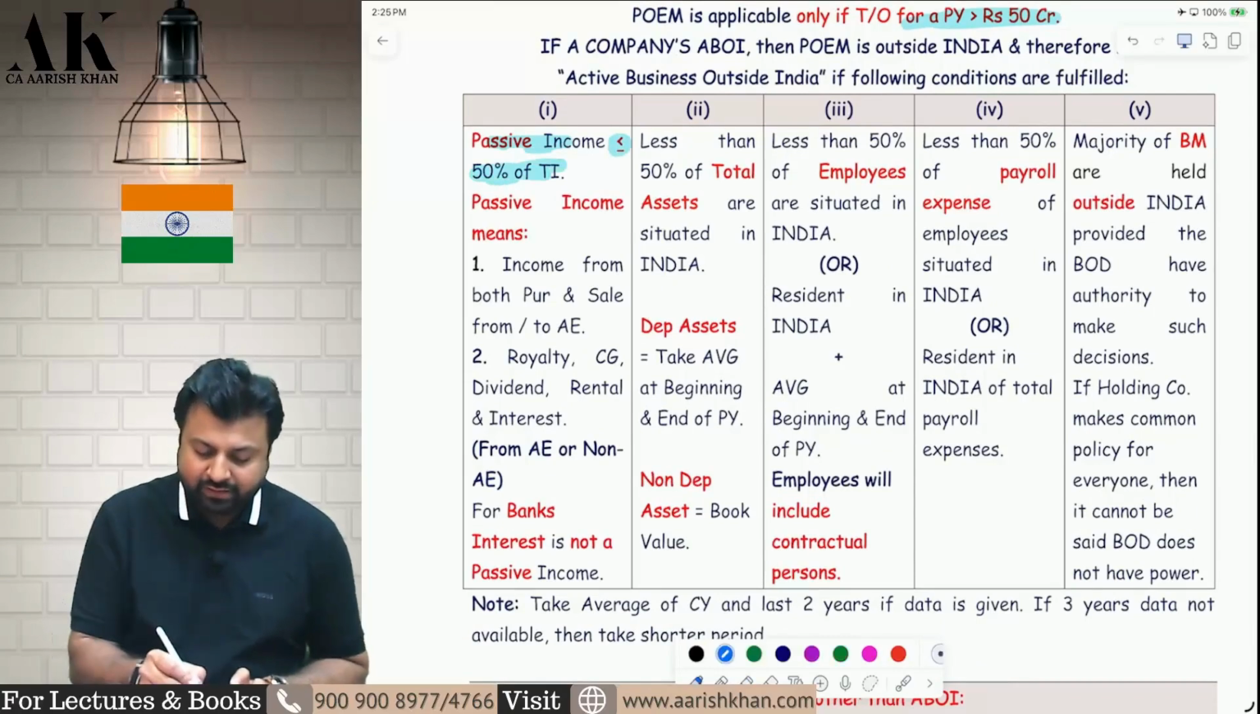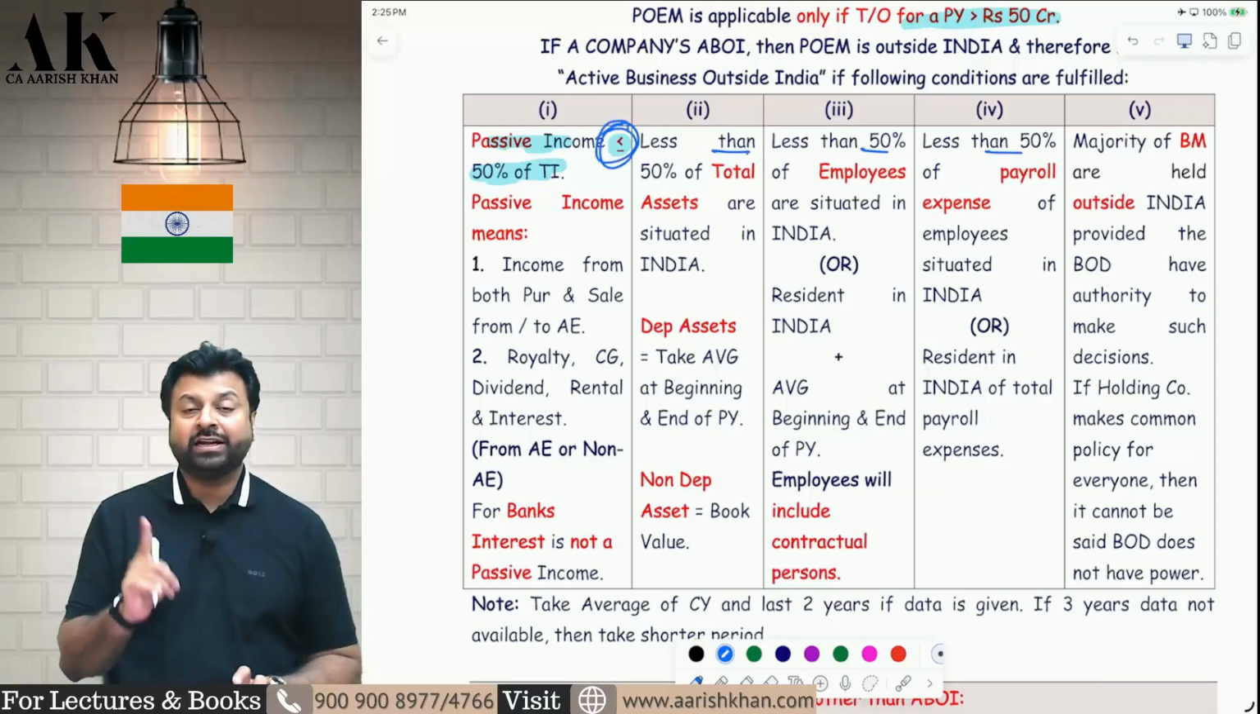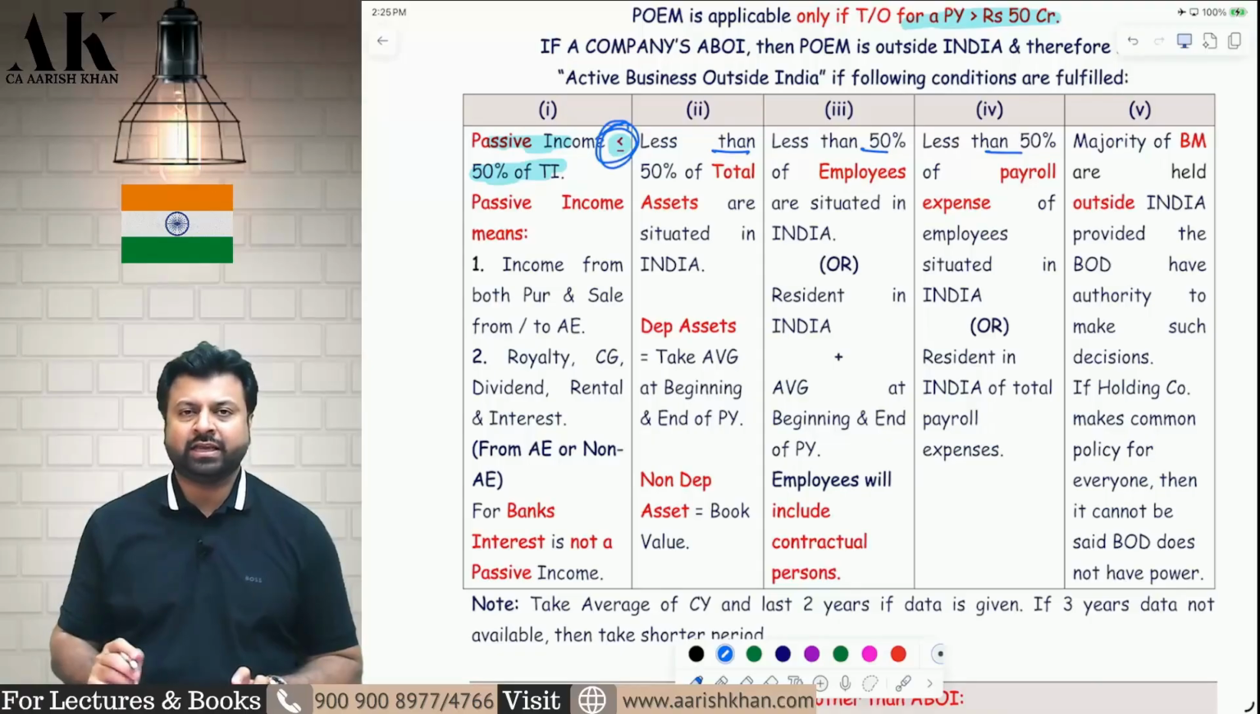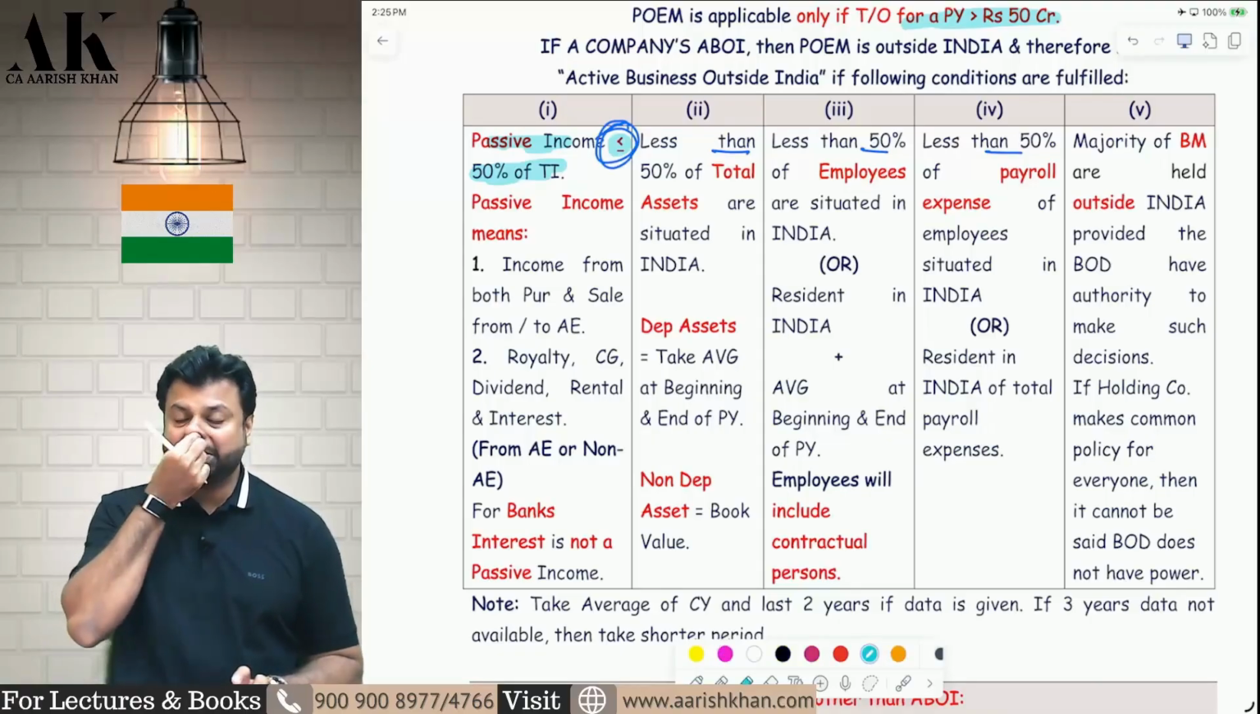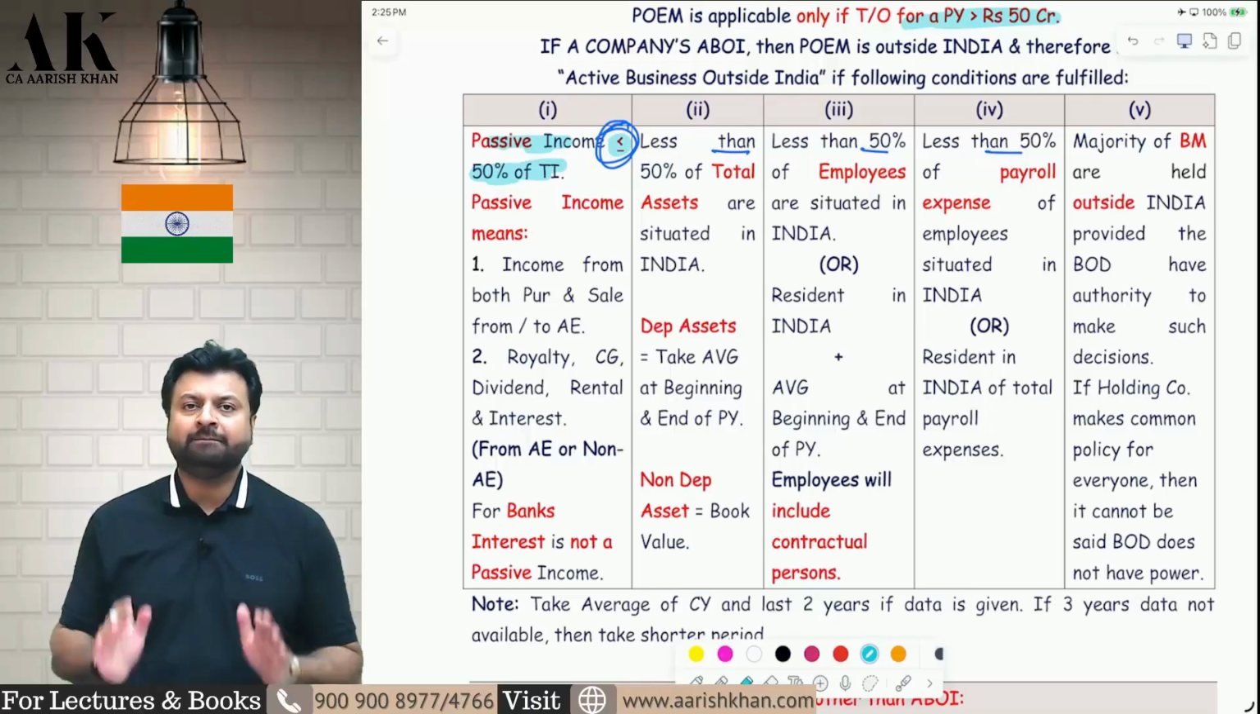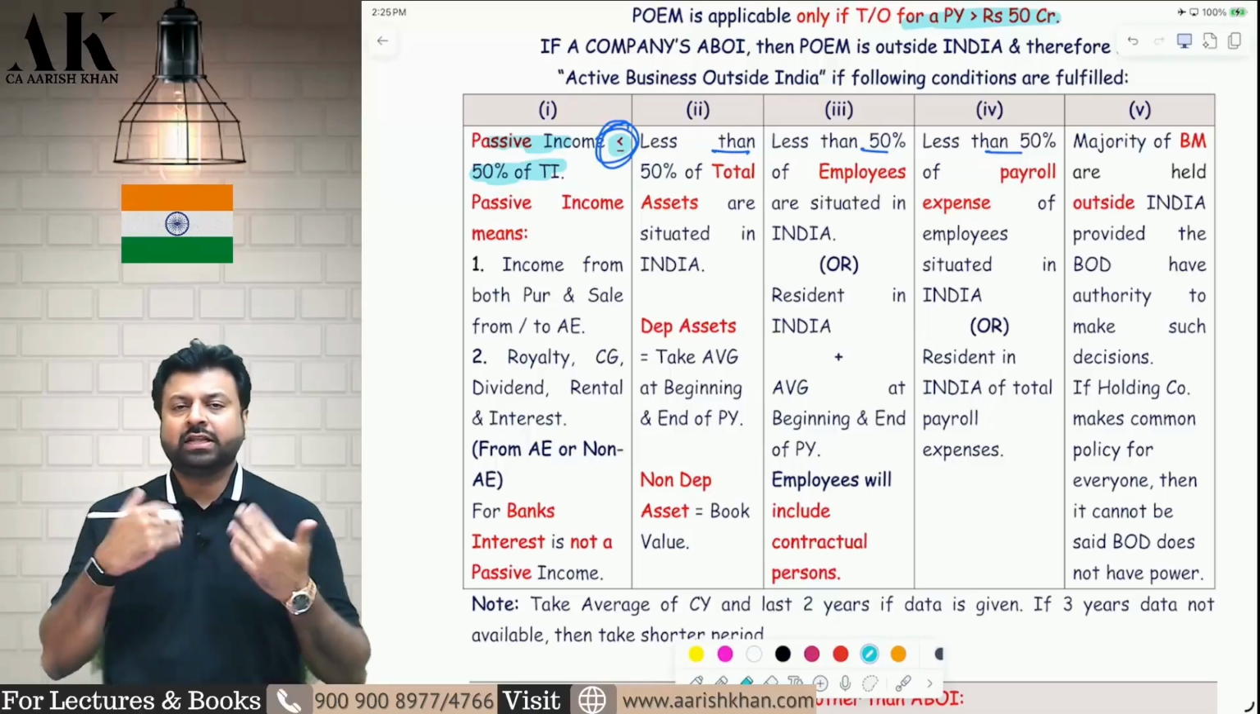It is less than equal over here. In the next 3 points, it is less than 50%, but in the first point, it is less than equal to 50%. So be very careful with that. So if the passive income is less than equal to 50% of total income, then your condition number 1 is fulfilled. Sir, what is passive income?